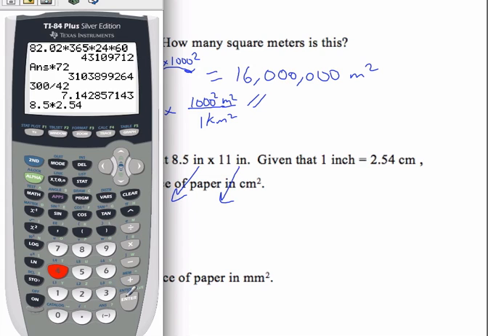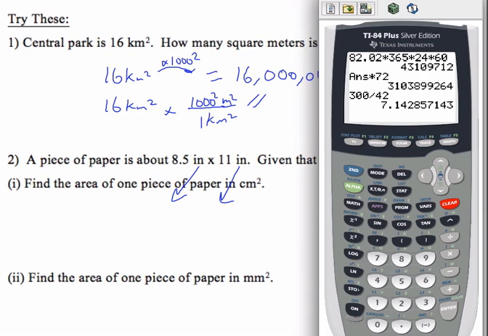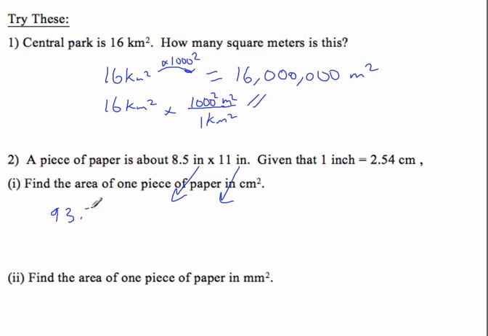Actually, let me do it another way. Let me just get the area in square inches first. So 8.5 times 11 is going to be 93.5. So the area of this is 93.5 square inches.